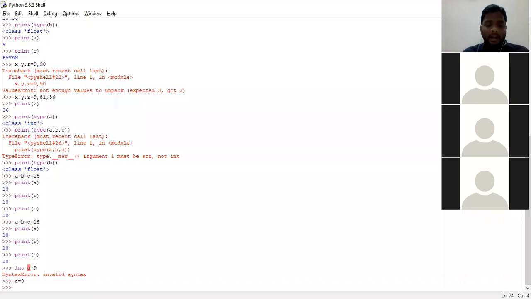Next my question is, can I take a comma b comma c is equal to 90? What type of condition is this? It shows an error. Correct. What I want to tell you is, here there are multiple variables and on the right side there is a single value. But why the interpreter shows an error is, if we want to assign a single value to multiple variables, we need to use equal to. We must not use comma.